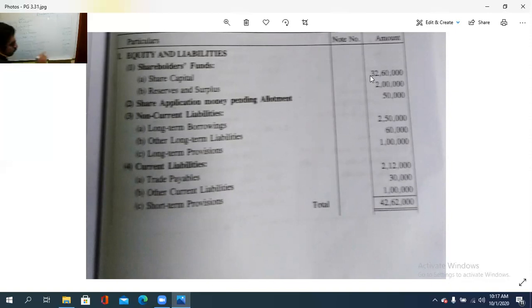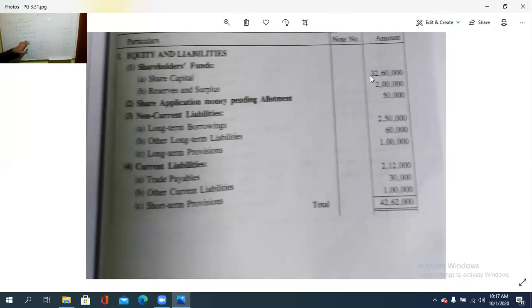So take the total of this. This is the liability side, 42 lakh 62,000. So those who do not understand this: equity and liability is the first item. Under that, shareholders' funds is the sub item. Under that, share capital and reserves and surplus is the sub classification.